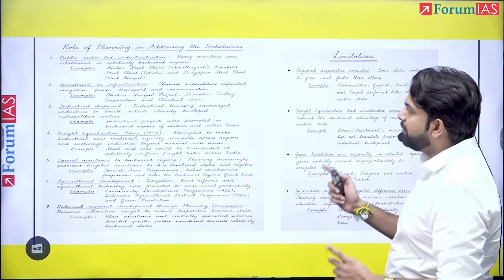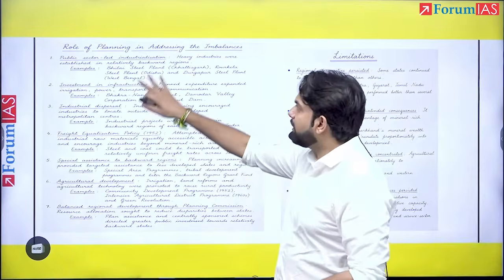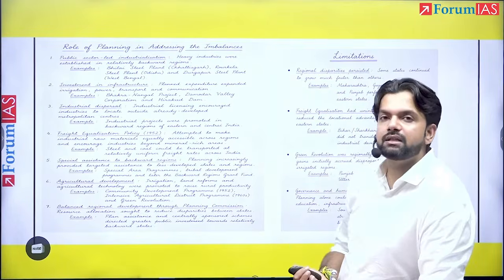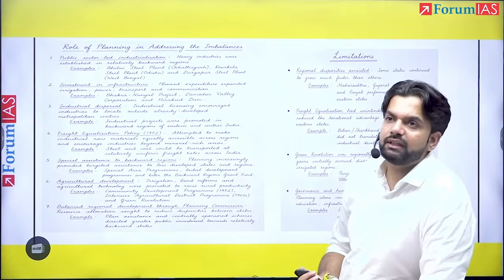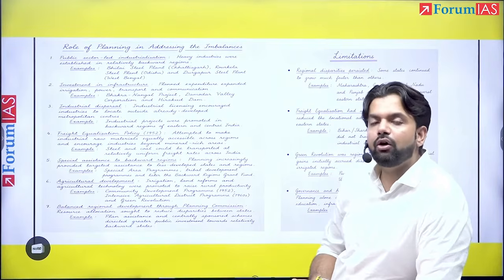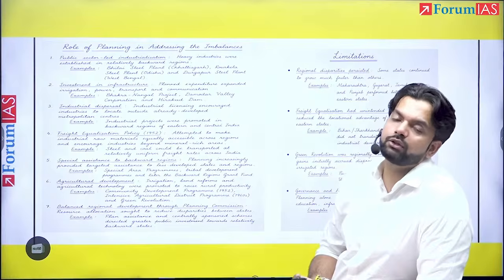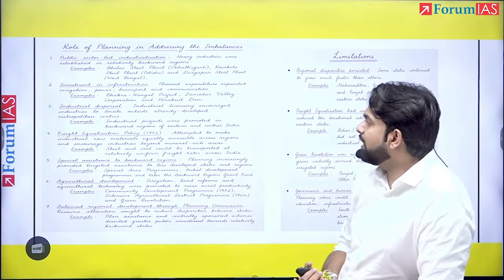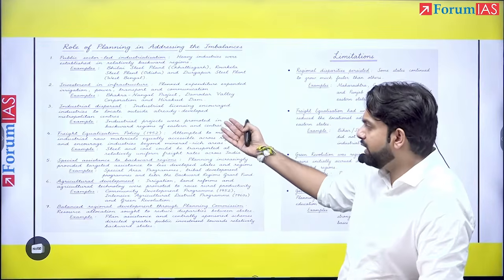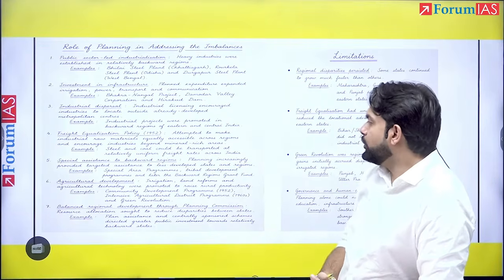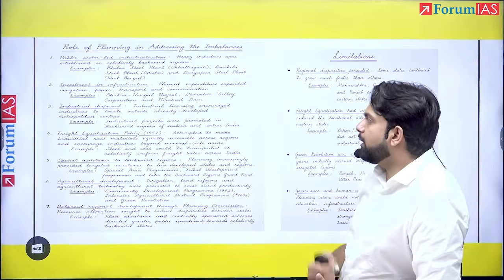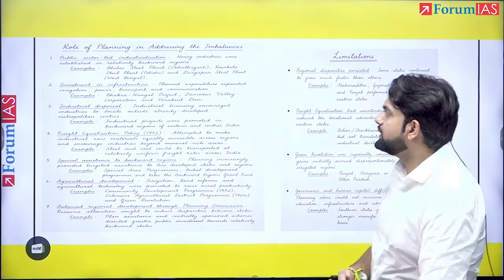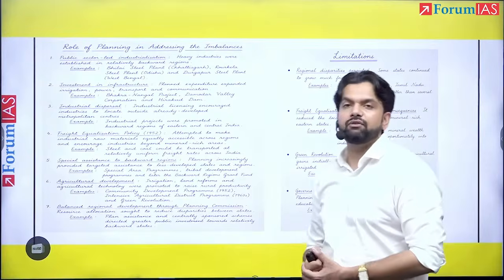But immediately after those two points, you should have come here: role of planning in addressing regional imbalances. You could have incorporated the case studies of Rourkela, Bhilai, or Durgapur. At the same time, you could have spoken about the role of agriculture, the freight equalization policy, and the investment in infrastructure.